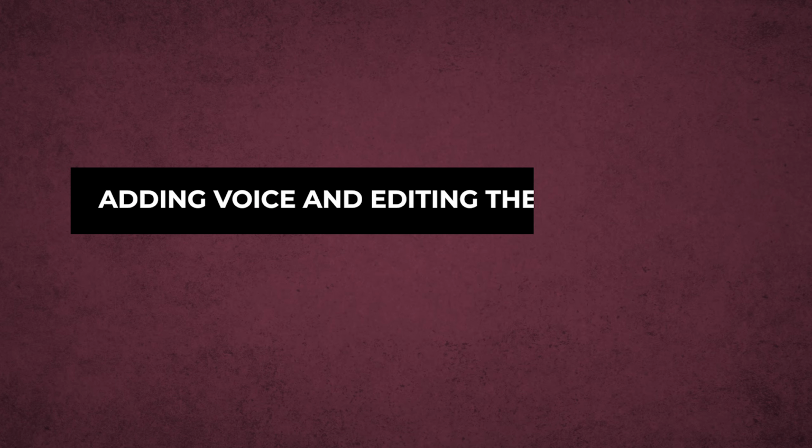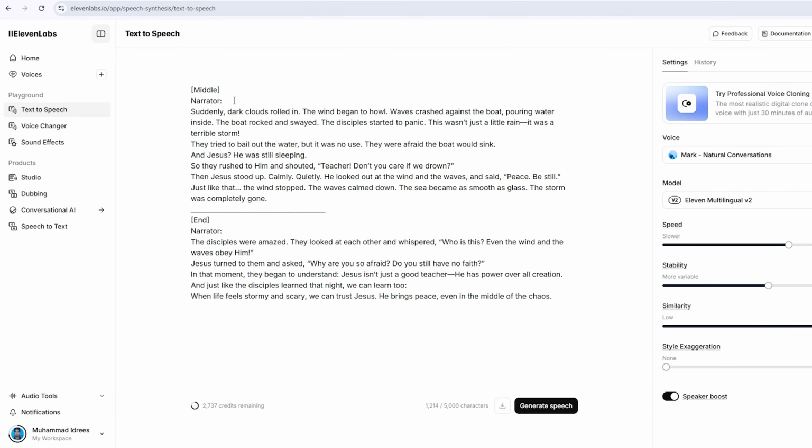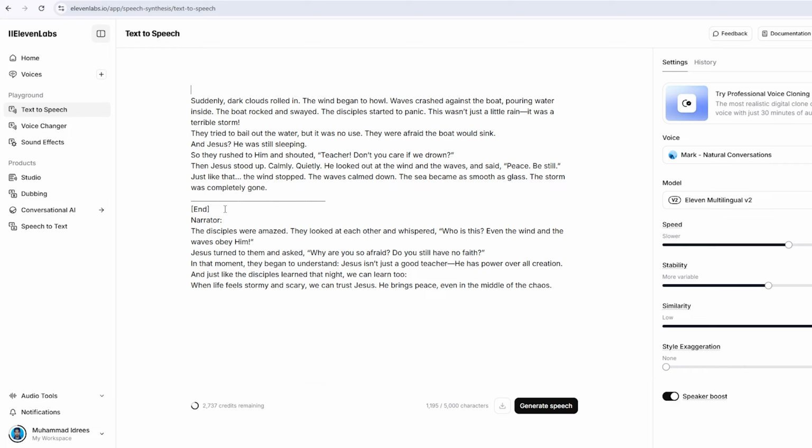Step 4. Adding voice and editing the final video. Now it's time to add the voiceover. Open 11 Labs and paste your story script into the text box. Make sure to delete anything that's not part of the actual narration.